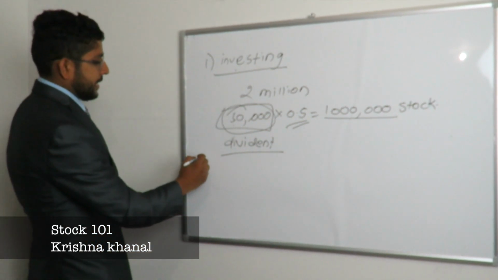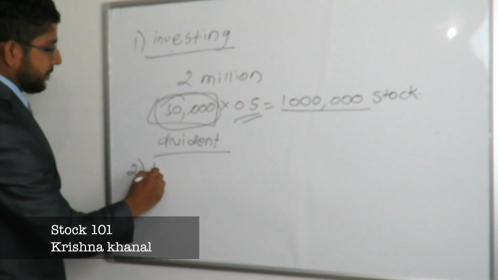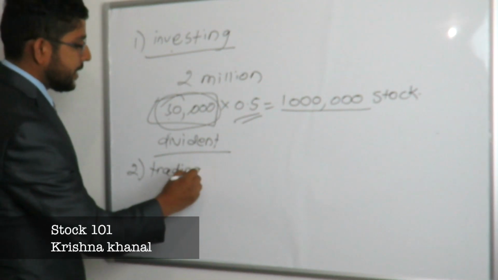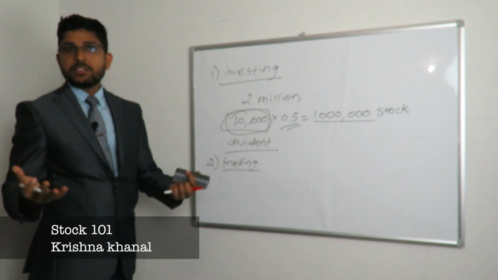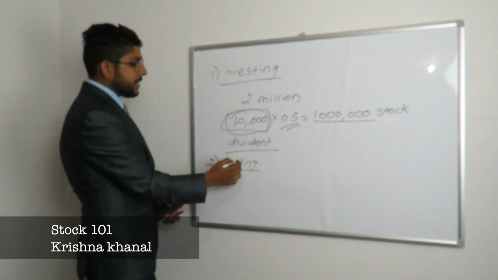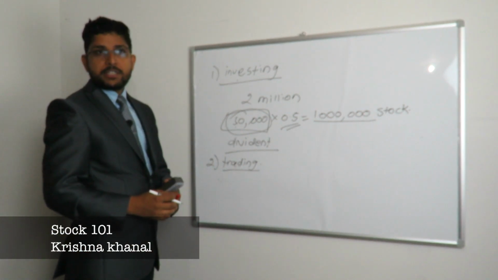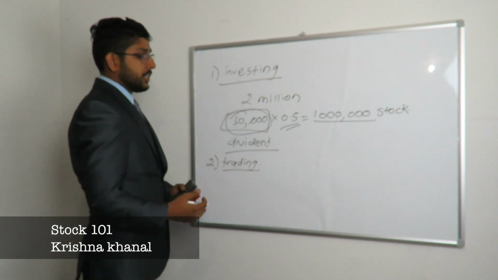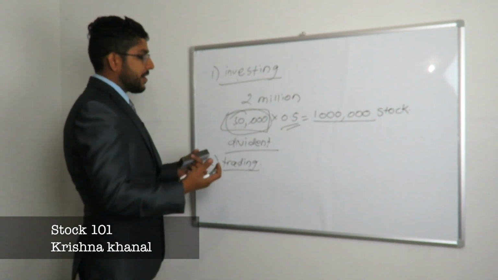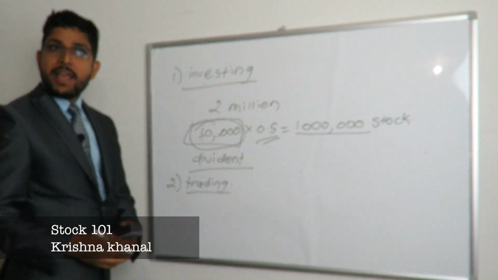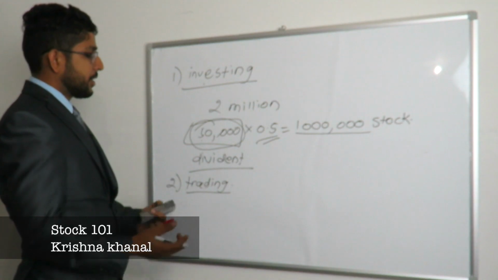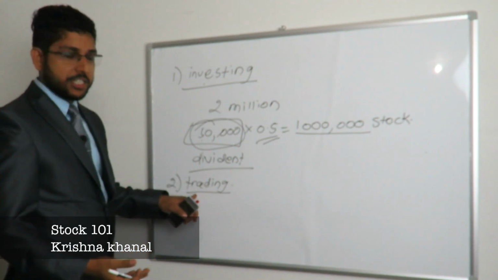The second way that people usually do is trading. For investing in the stock market, you have to have a large capital, like $50,000, $20,000, even $10,000. But for trading, you can start from a small capital or a small amount of money. If you have $2,000 or even $1,000, $500 with you, and you want to invest that in the stock without keeping it in the bank, because when you keep the amount in the bank, you will not get as much profit as you get from the stock market.